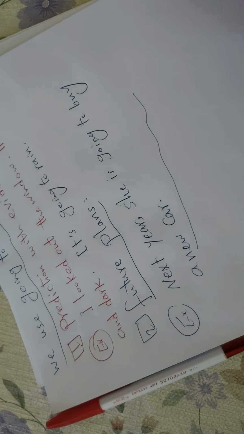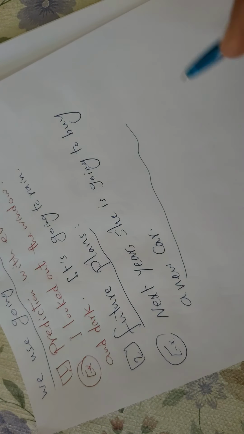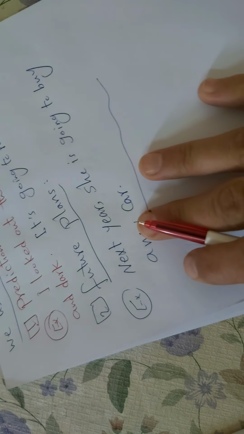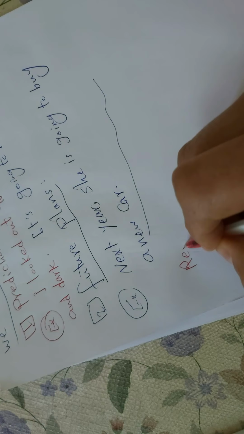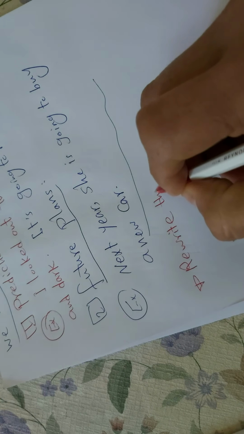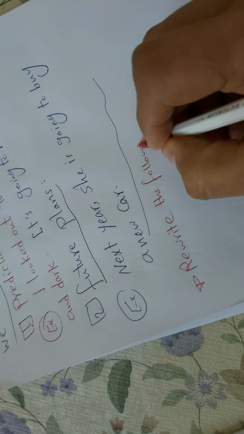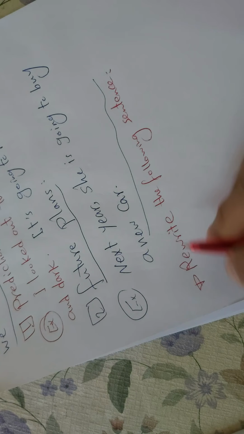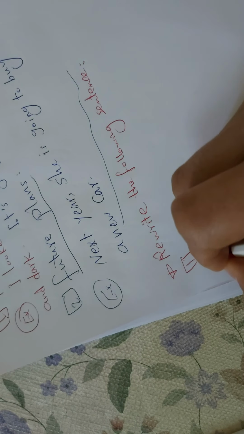Now, let's answer some exercises about going to. Okay? Take care with me. Rewrite the following sentences. Use the words in brackets. Okay, number 1.